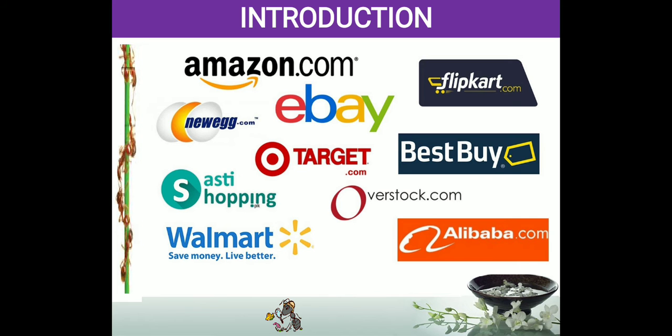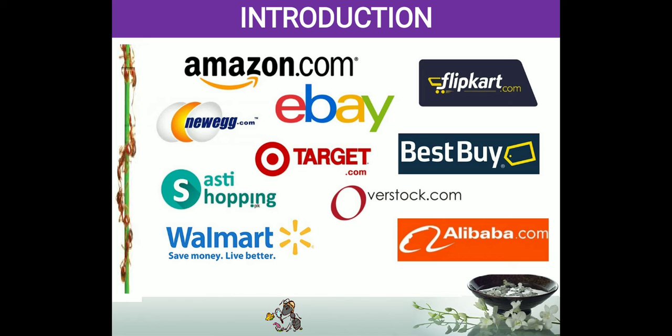So now we are going to discuss what is meant by a supply chain. The process carried out by these companies, whatever you are seeing on the screen, is called a supply chain. The best example, let us take Amazon.com. If you order a product, and the product reaches your doorstep, the process behind all this is called a supply chain. A supply chain is a process of delivering a product to the customer.